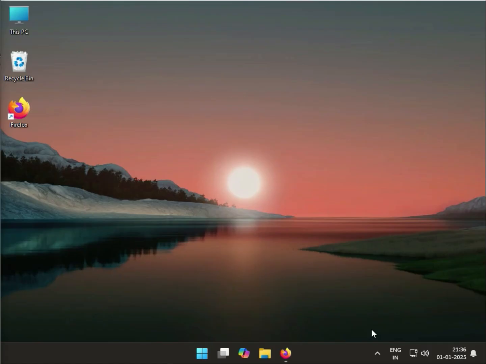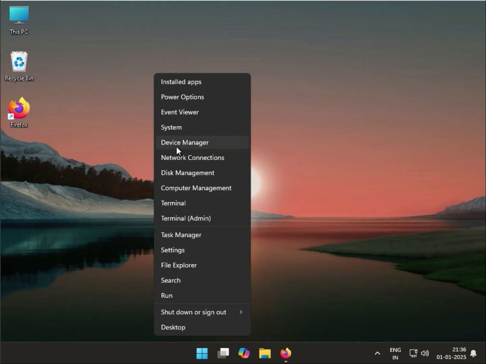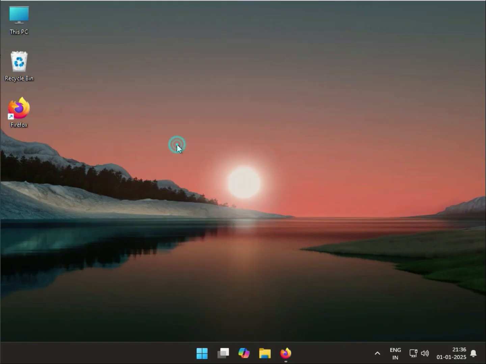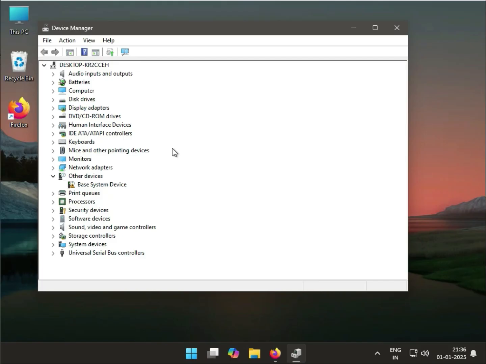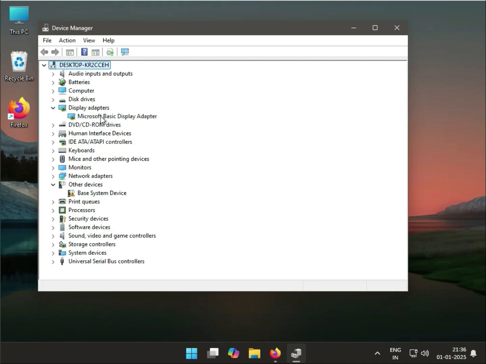Update and reinstall the graphic card driver. Sometimes graphic card releases have issues that can freeze during interactions with the system UI elements. So open Device Manager. Right click the Windows icon and click on Device Manager. Expand display adapter and right click to update driver.